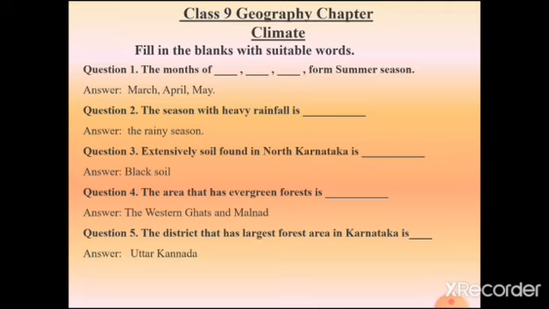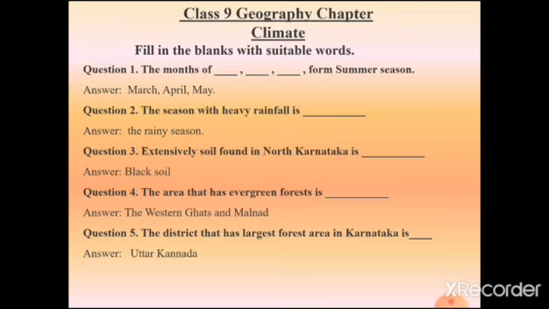Question number 2. The season with heavy rainfall is dash. During which season does Karnataka receive heavy rainfall? During the rainy season, Karnataka receives more than 80% of its annual rainfall. So the answer is the rainy season.